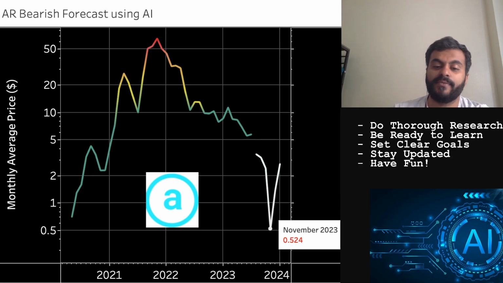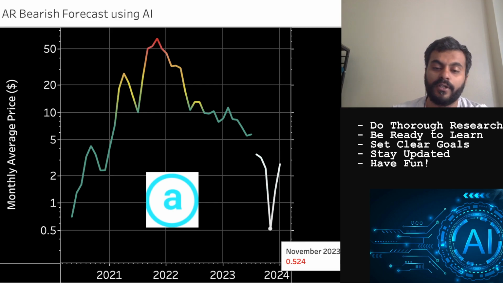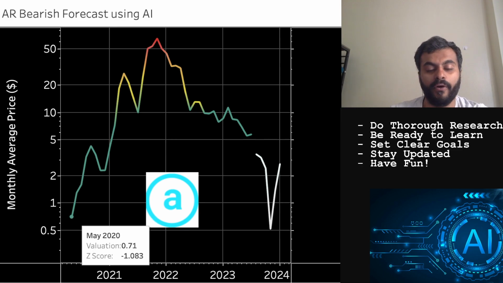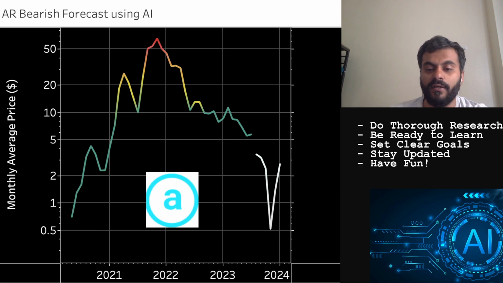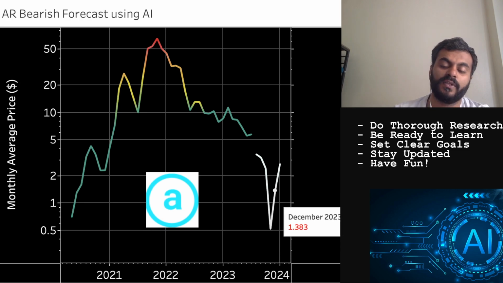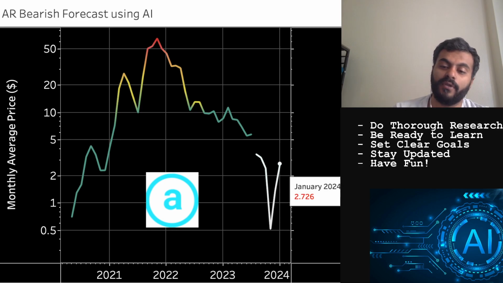This price of 52 cents in that particular month would correspond to the all-time low of the Arweave token, because the prior all-time low at a monthly average level was 71 cents, in May of 2020, when the token was first launched. And this would correspond to more than one standard deviation lower price considering the entire time series. For December though, the theoretical floor forecasted by AI is at $1.40, and for January it's $2.72.